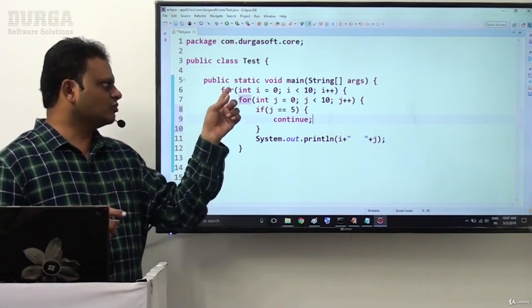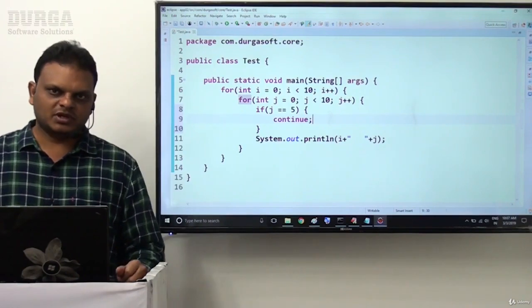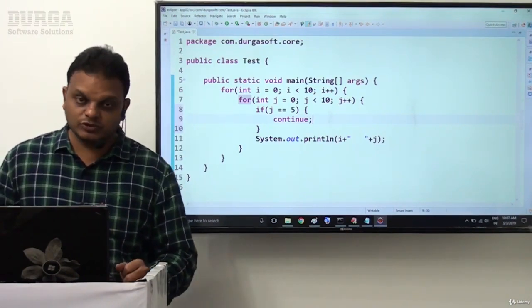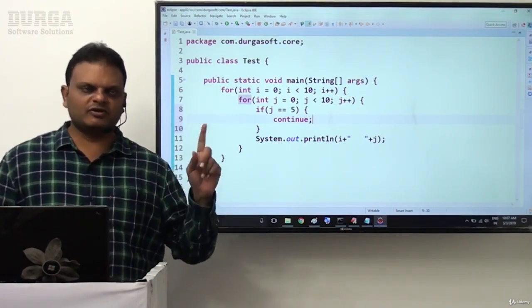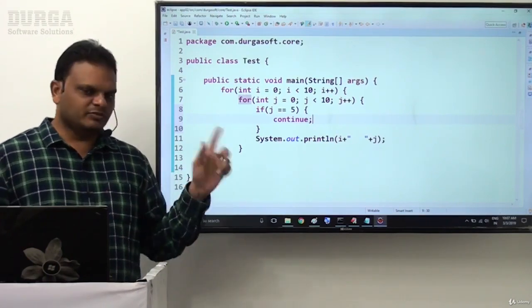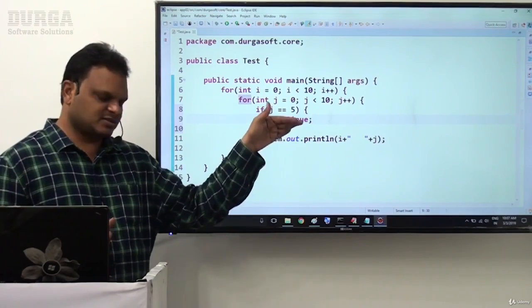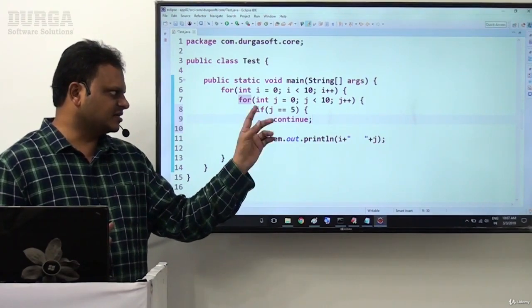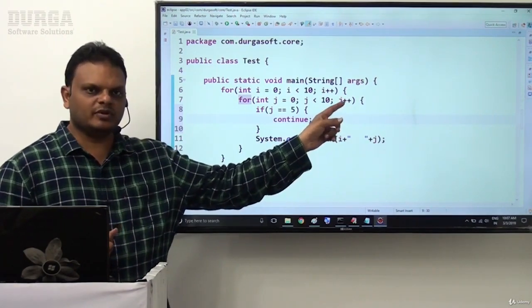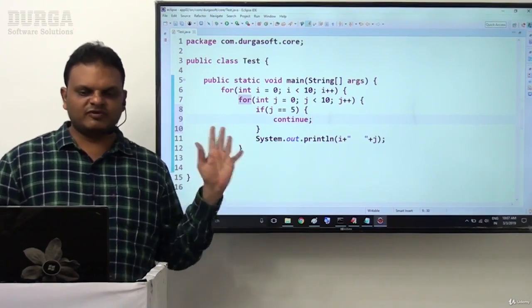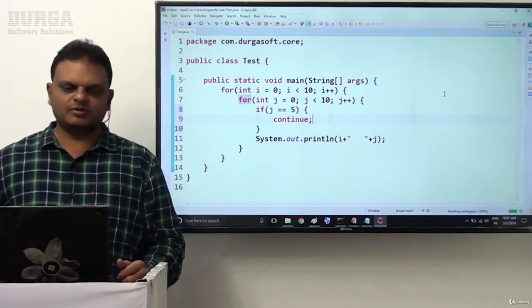It will not give effect to which one? The outer loop. That means when the j value is 5, skip the remaining statements in the current iteration and continue with which one? The next iteration.